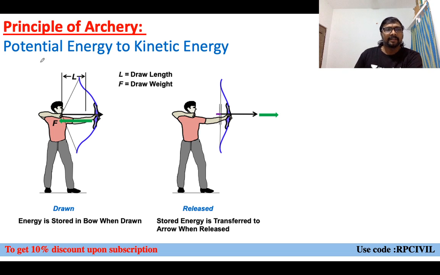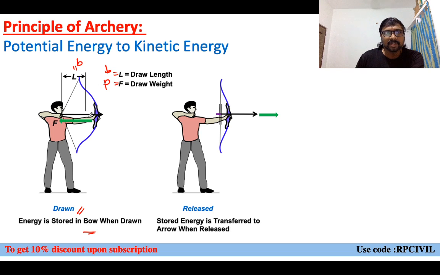Here, what is the main principle of archery? This L, or B, whatever symbol we give, is the draw length. F or P, whatever symbol you can give, is the draw weight or draw pull. During this drawing condition, whenever this fellow is drawing the arrow in the backward direction, what is happening? Energy is stored in the bow when it is drawn.